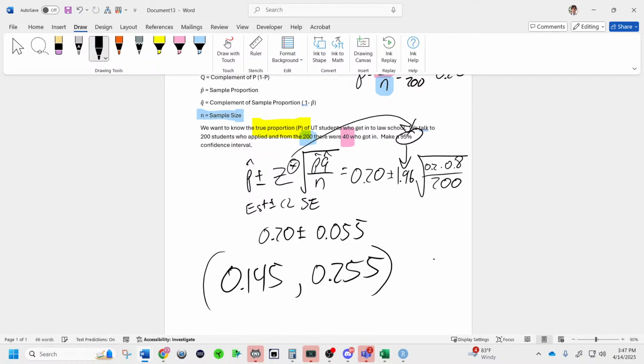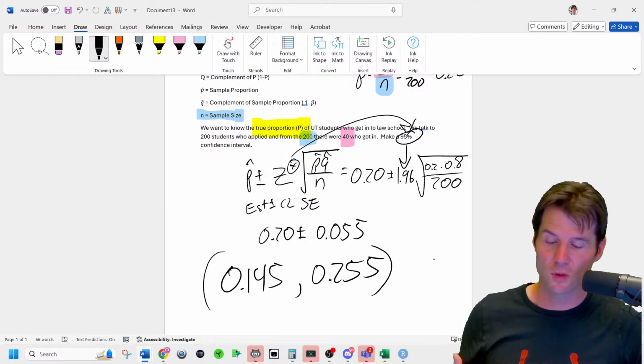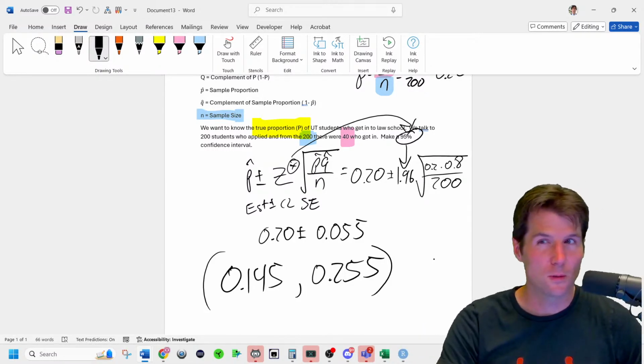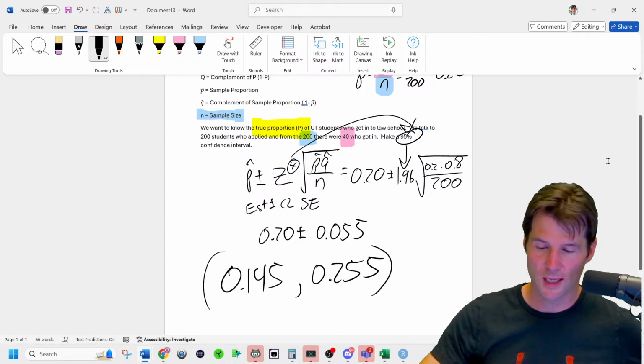So I am 95% confident the true proportion of students who get into law school is somewhere between 14.5 to 25.5%. Like somewhere between like what percent of UT students get into law school? Well, somewhere between 14.5 to 25.5 of the students who apply get into law school.